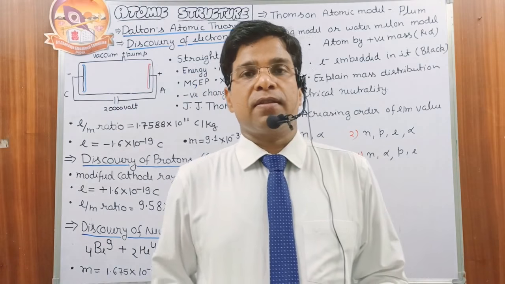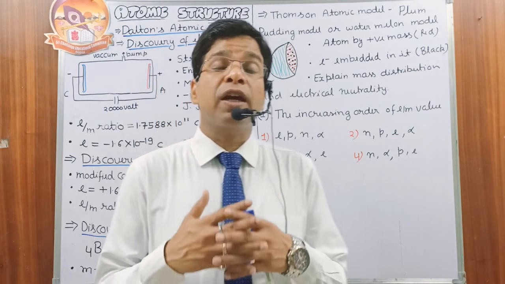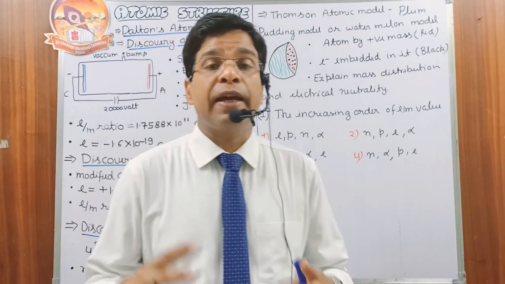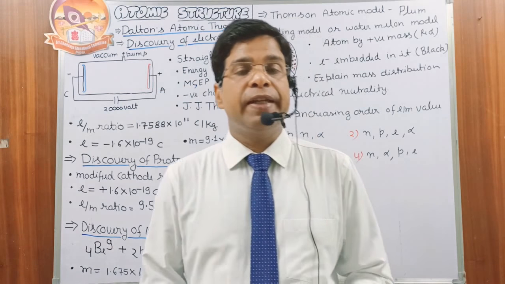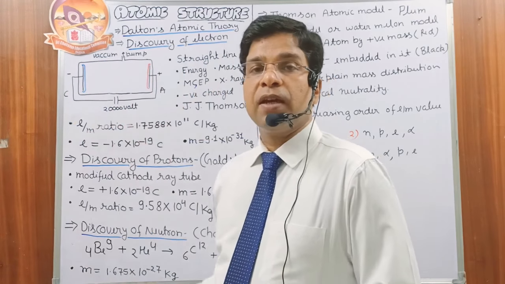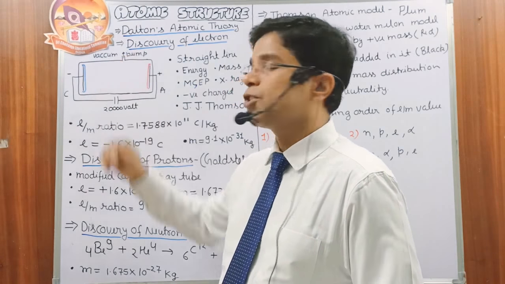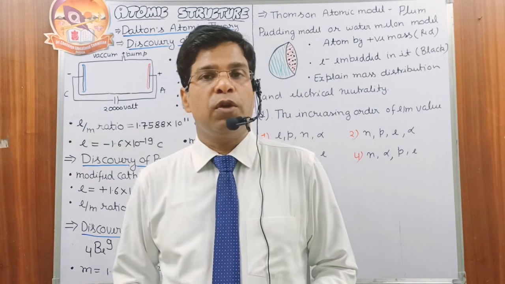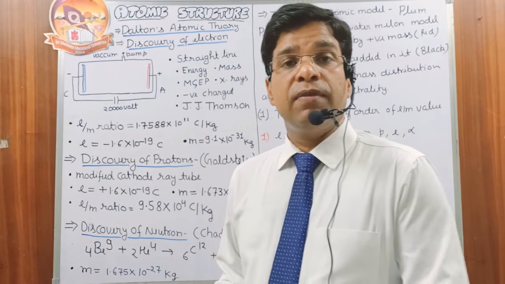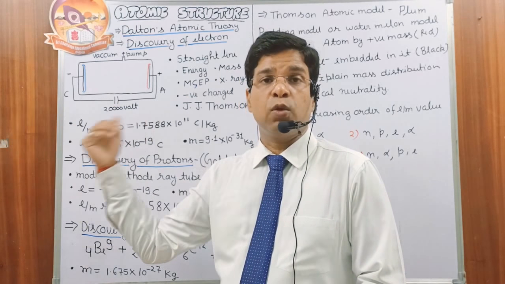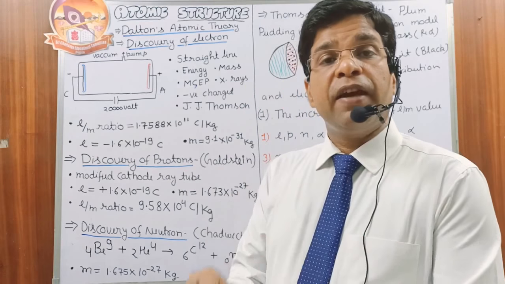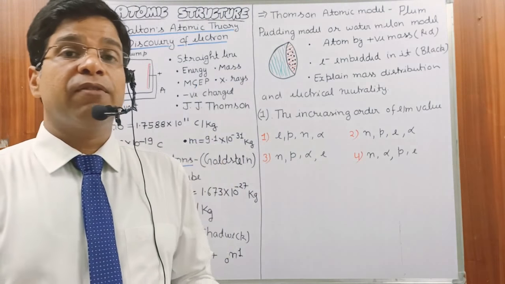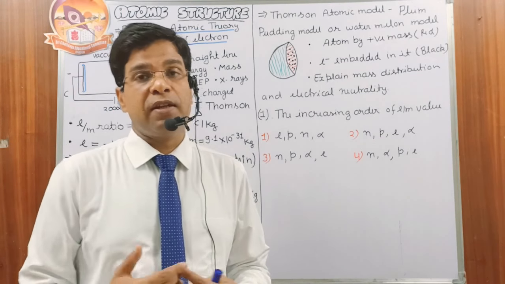Many scientists like Michael Faraday wanted to know the conductivity of gas. In order to check the conductivity of the gas, they performed the cathode ray tube experiment. They took a discharge tube made of glass, applied a cathode and anode, and kept a partial vacuum inside, and applied a very high potential difference, for example 20,000 volt. Under such conditions, they found that some invisible rays are coming from the cathode and moving toward the anode, and when they strike the anode, they give some lightning effect there. Because these rays are coming from the cathode, they are given the name cathode rays.